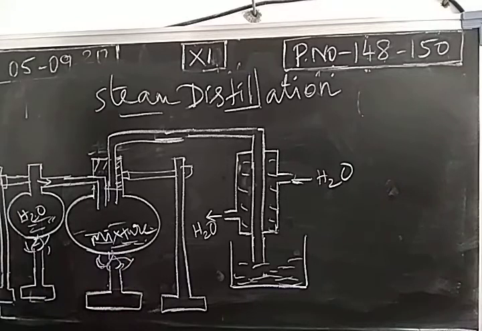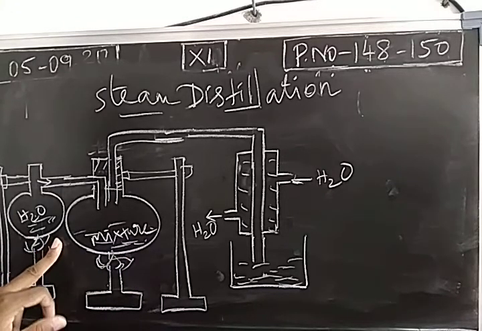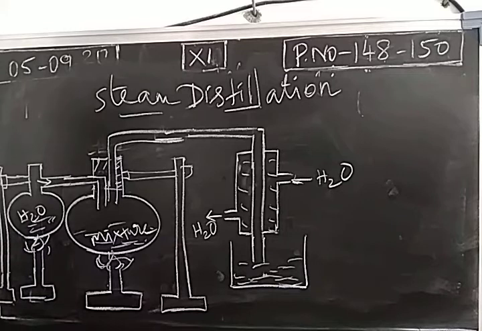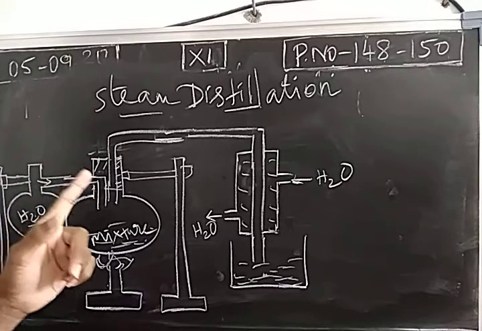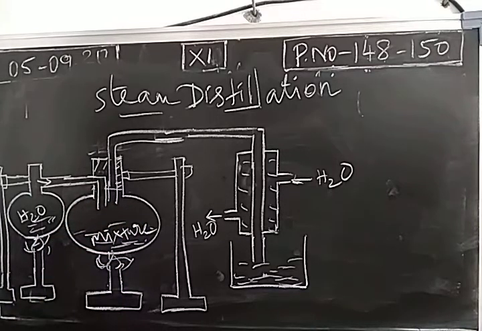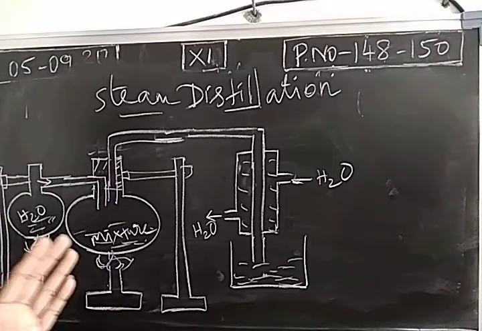Along with the distillation flask, we will have one more flask which contains water. When this flask is heated, it becomes steam. The steam combines with this mixture. So this is called a steam distillation process.